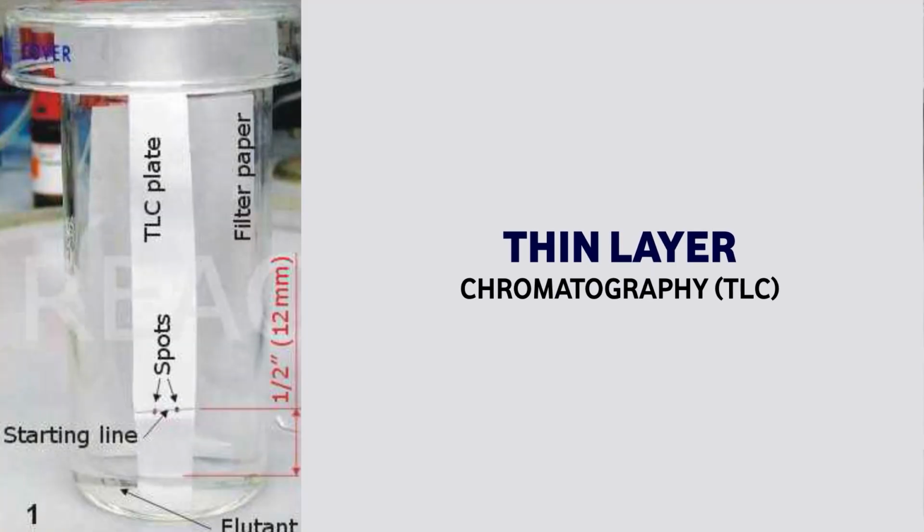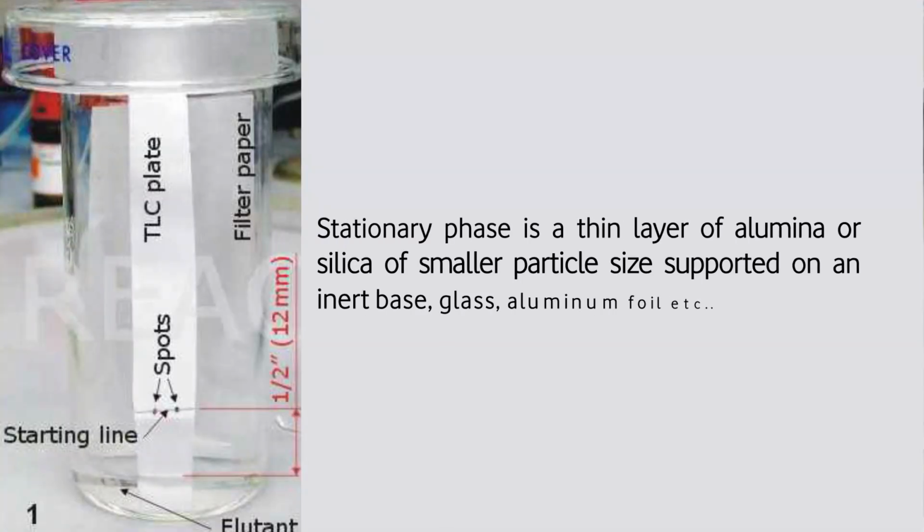Then there is thin layer chromatography. I think this is something which students are taught in schools when they learn about chromatography. This is the best example. The stationary phase remains on the glass plate, on a layer of alumina or silica of smaller particle size. The stationary phase is a thin layer of alumina or silica of smaller size supported on a glass plate or aluminum foil. So how do we do it?